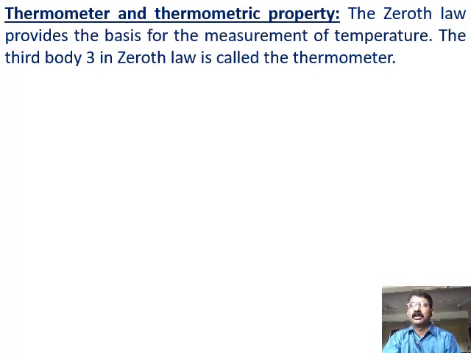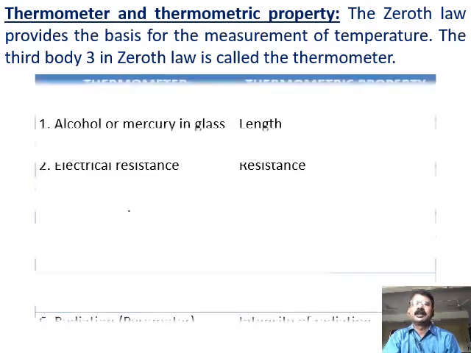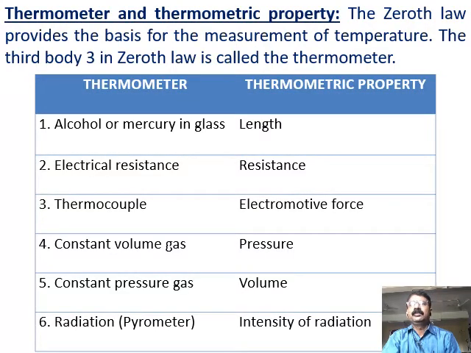This third body is developed as a thermometer, a device used to measure the temperature of various substances. Now these thermometers make use of a fluid called a thermometric fluid with a certain property, and this property is made use of to measure the temperature.